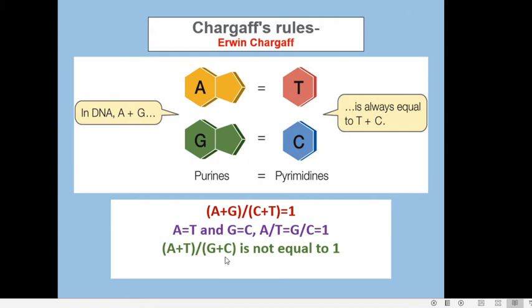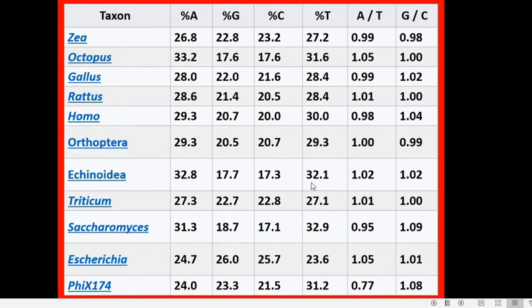And so, A plus T by G plus C will not be equal to 1, but it will have a particular value. The A plus T by G plus C in any species will hold a particular value which will be true for all the members of that particular species, or which will be constant for all members of that particular species.